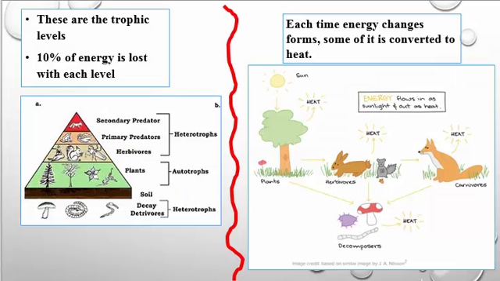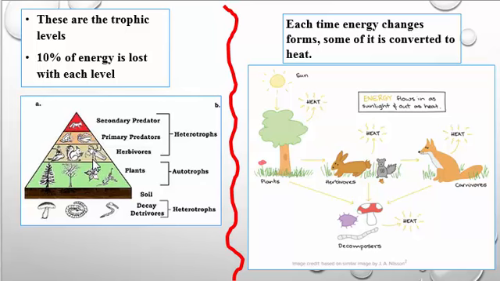Energy usually enters ecosystems as sunlight and is captured in a chemical form by photosynthesizers such as plants and algae. The energy is then passed through the ecosystem, changing forms as organisms metabolize, produce waste, eat one another, and eventually die and decompose. And each time energy changes forms, some of it is converted to heat. These are the trophic levels, and like we said, 10% of energy is lost at each level as we move up.